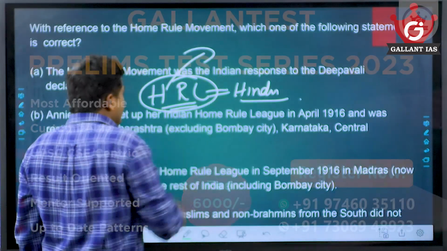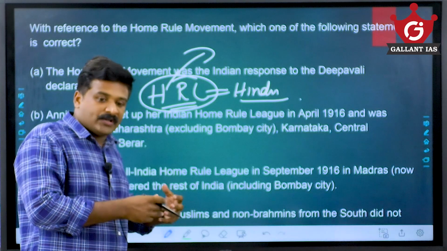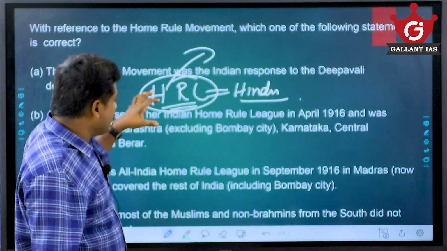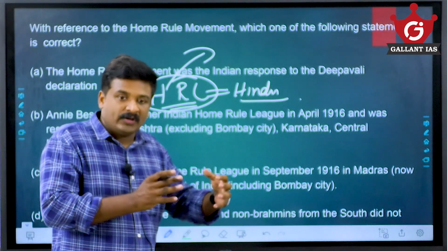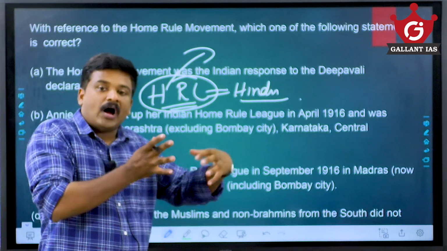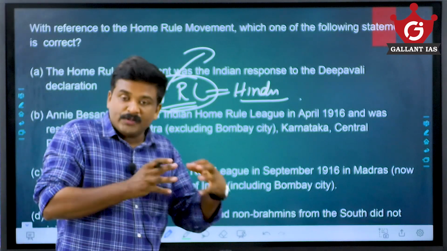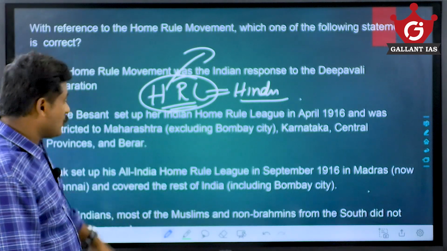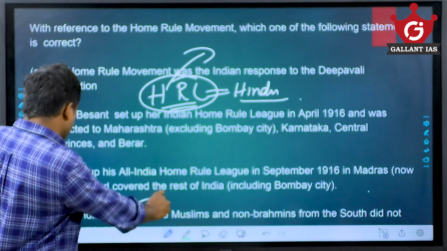Also, non-Brahmins didn't join because there was a feeling of a Hindu-dominated government, and especially in those times, not that much socialism had entered the Indian National Congress. They believed the Home Rule League and Congress were an elite-class phenomenon, and that only the higher classes, the higher castes, would get hold of the government. With that fear, many Muslims and non-Brahmins from the south did not join this movement. That statement is correct, so your answer has to be D only.